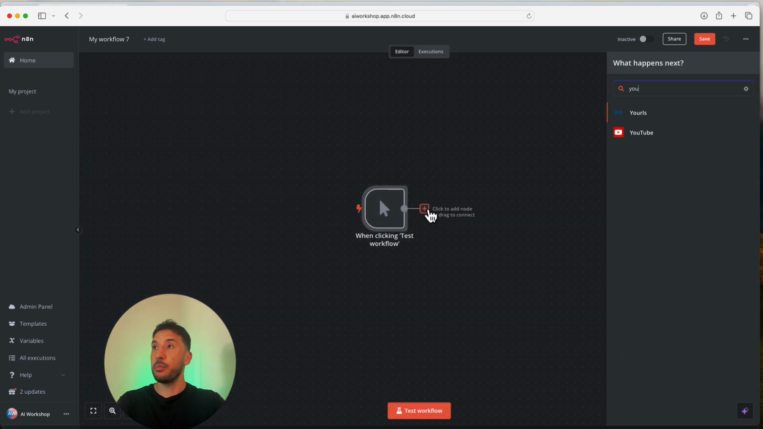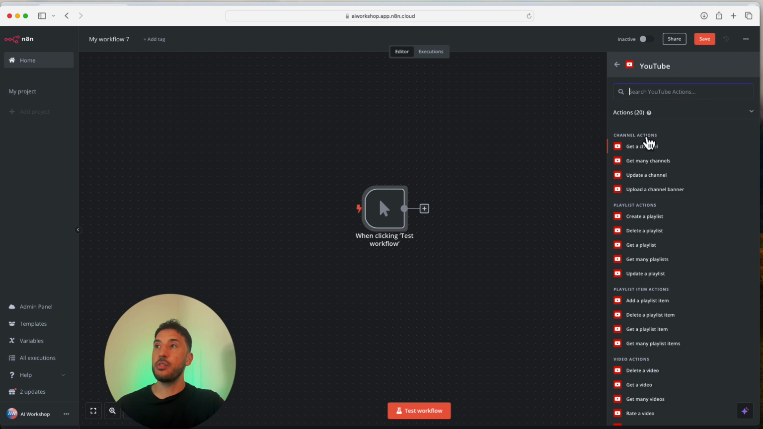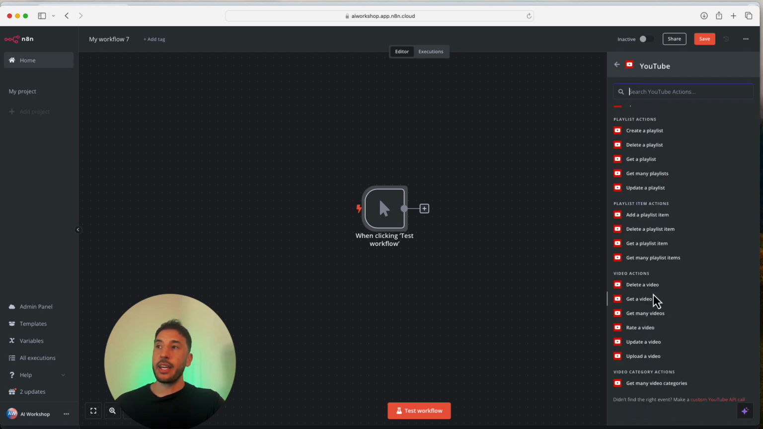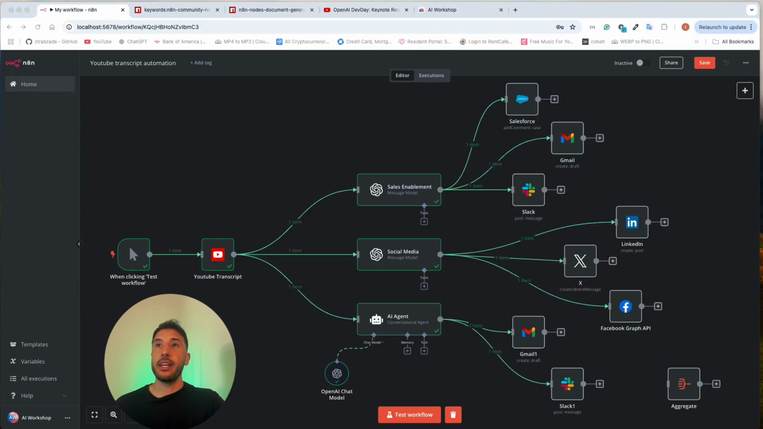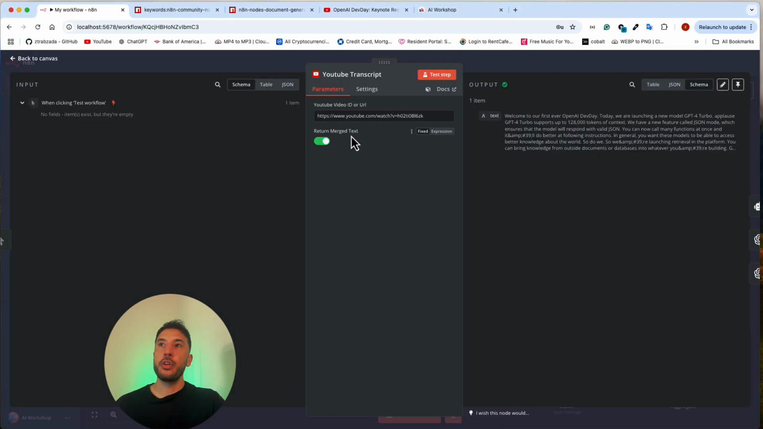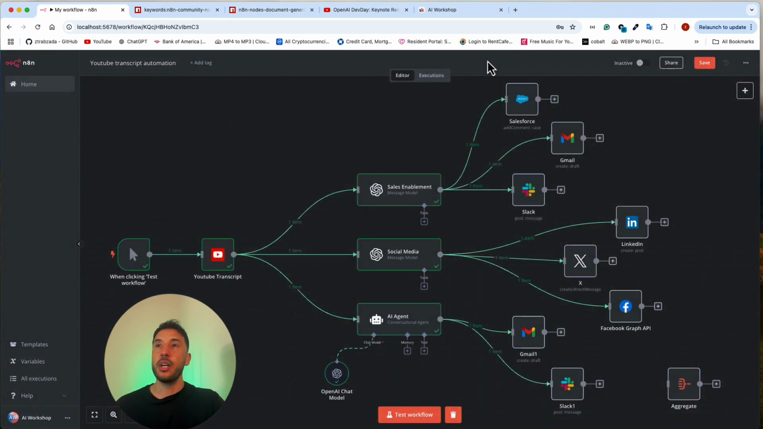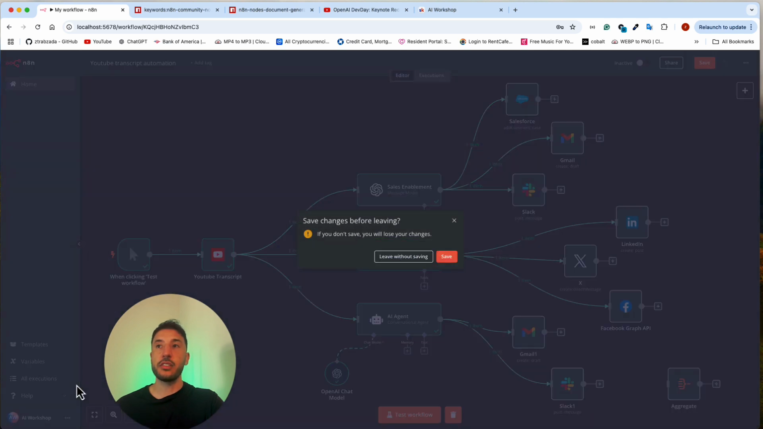If I search for YouTube here, as you can see, it just says YouTube, and there are all these operations available, but there is no node that will give you a YouTube transcript just from copying and pasting the URL of a YouTube video. In order to do that, you have to install this YouTube transcript node, where you can just paste a YouTube video URL and it will convert it into a full transcript. To install it, you come next to your username and click on these three dots.